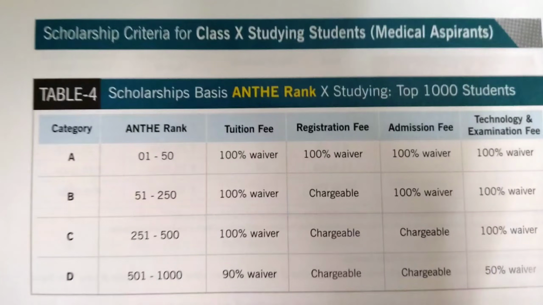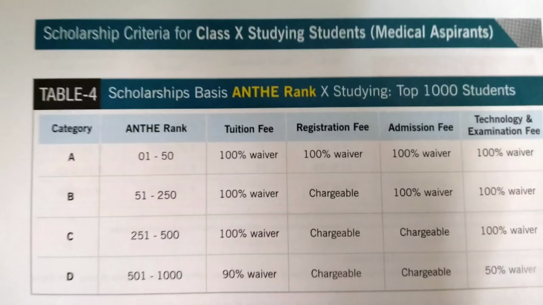In category A there are students from first rank to 50th rank. Their 100% tuition fee will be waived, and the registration fee is also waived 100%. This means in category A you don't have to give a single rupee. Everything is free. In category B, 51st to 250th, 100% tuition fee is waived, and the registration fee is chargeable. The admission fee is also free of cost. The technology and examination fee is also free in this case.